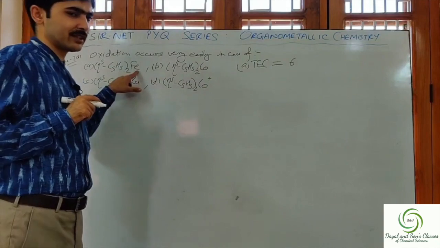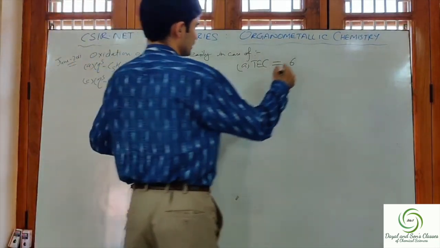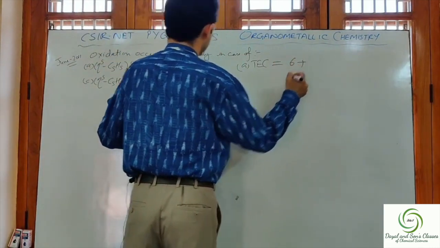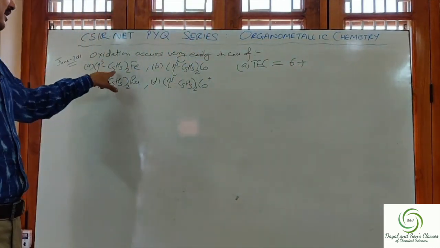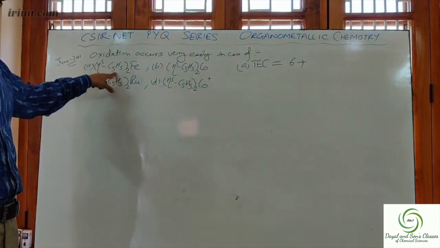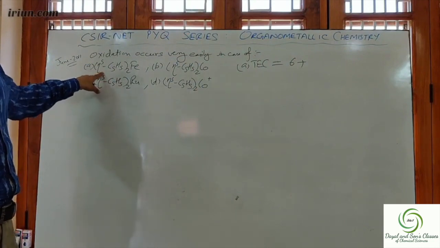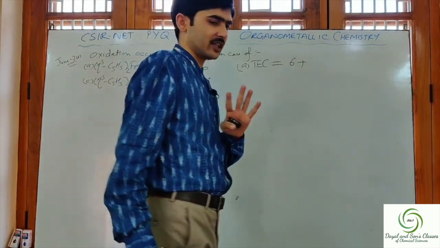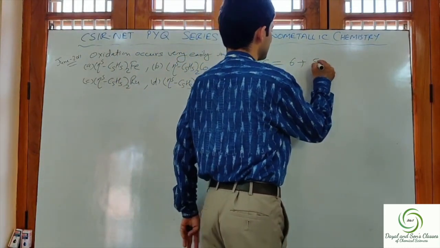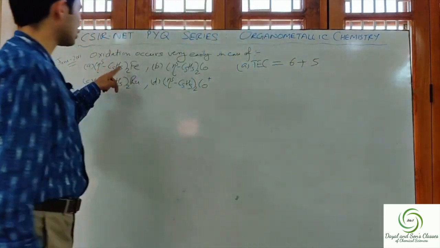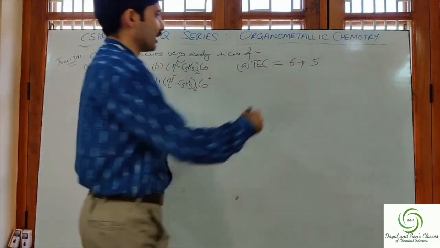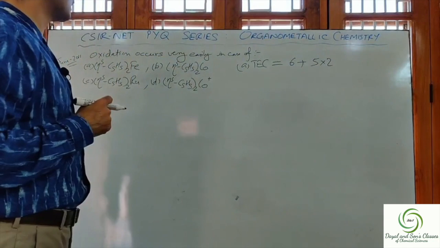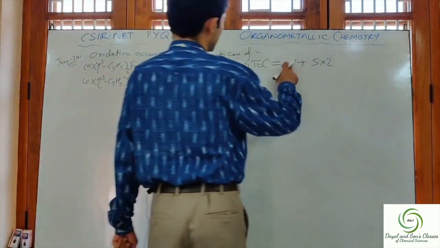In the neutral method, iron contributes 6 electrons, plus the cyclopentadienyl with eta 5 contributes 5 electrons, and there are 2 such units, so 5 multiplied by 2. Oh sorry, iron contributes 8 electrons.